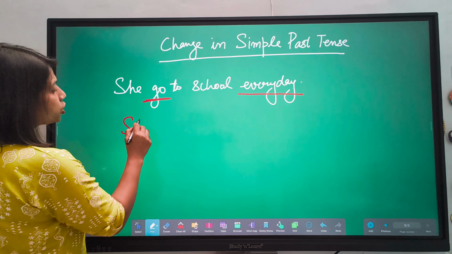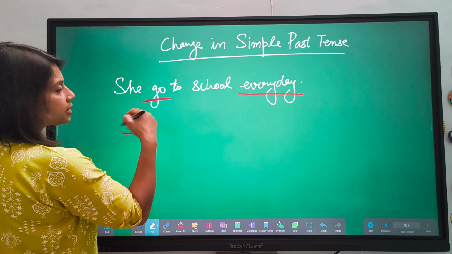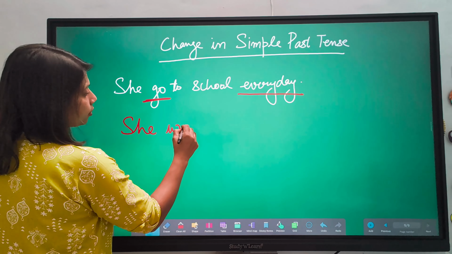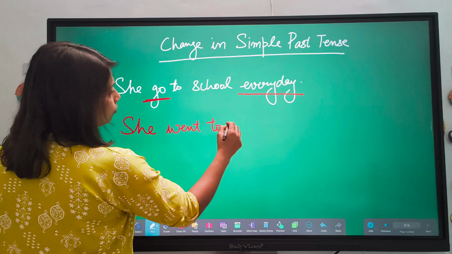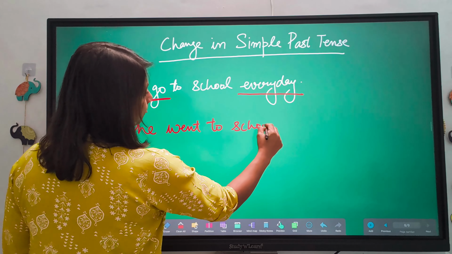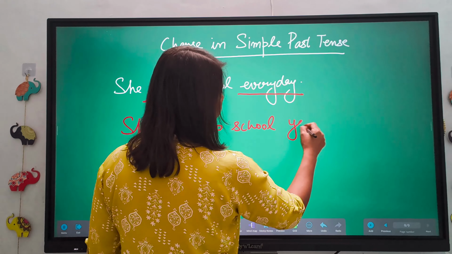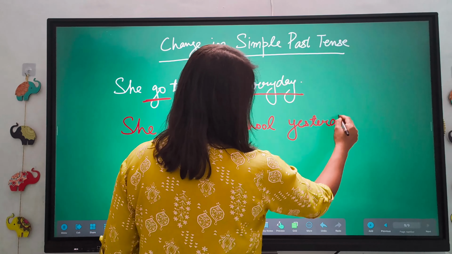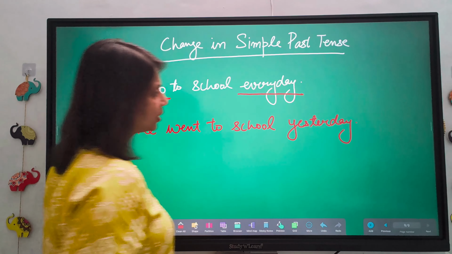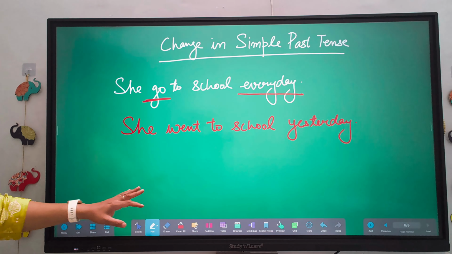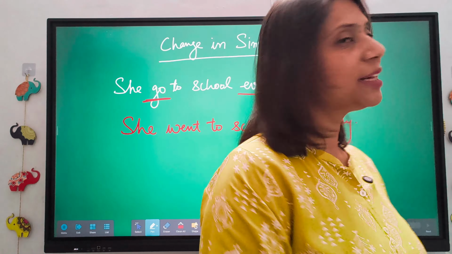So she, now for go we have to use the second form of the verb, that is went, to school. Now instead of every day, you have to change that into yesterday. In this way, you can change the sentence into simple past tense.